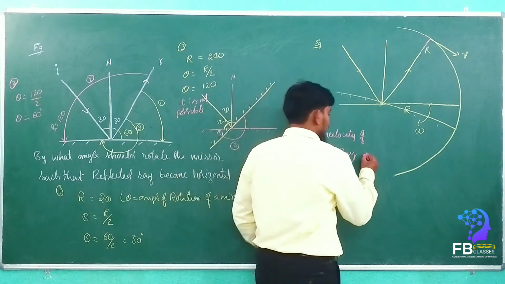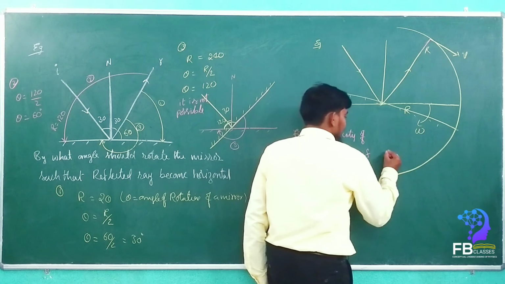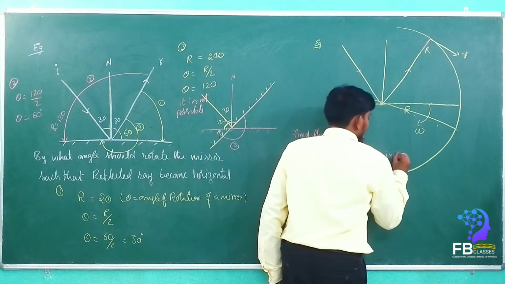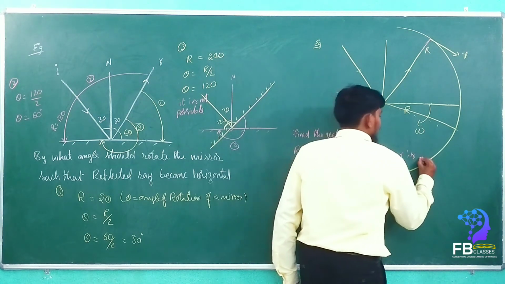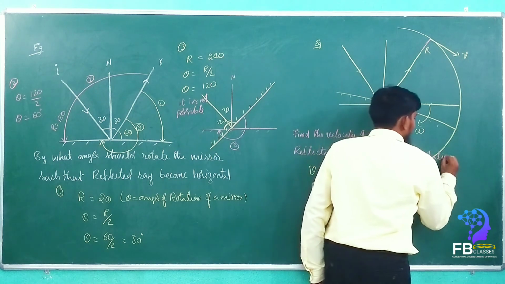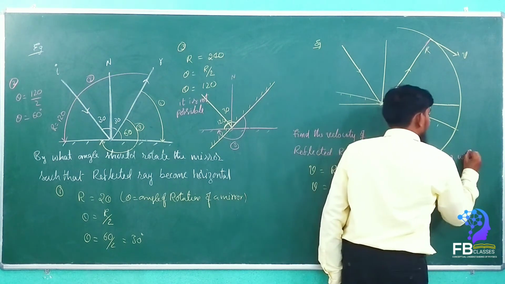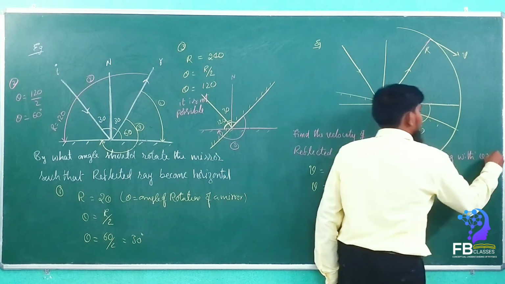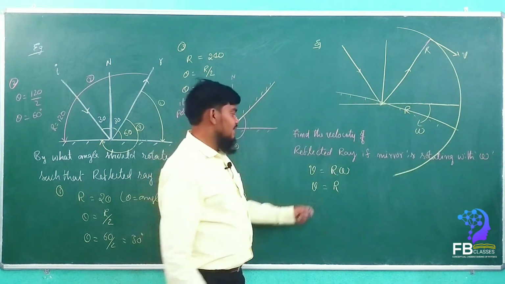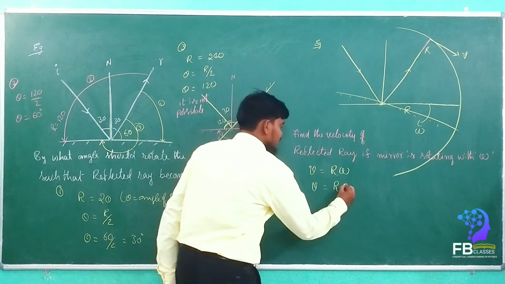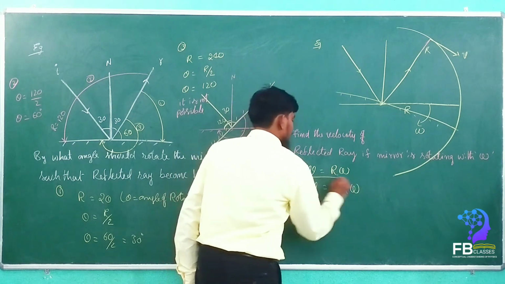If the mirror is rotating with omega, the answer is v is equal to how much? v is equal to r into 2 omega.